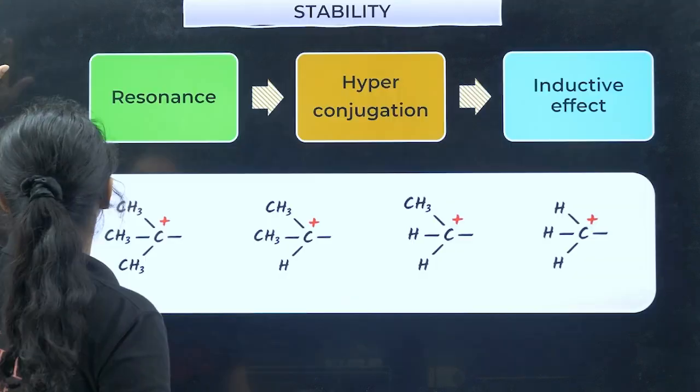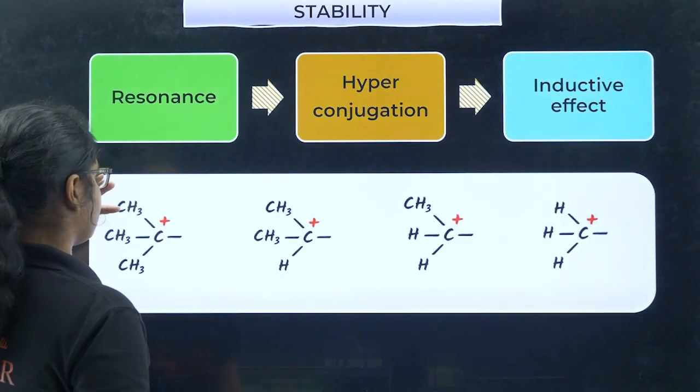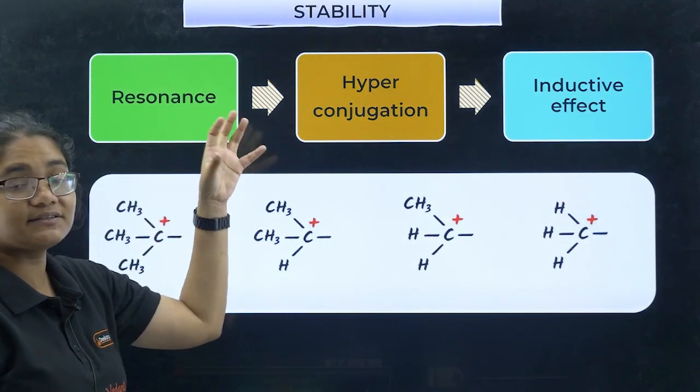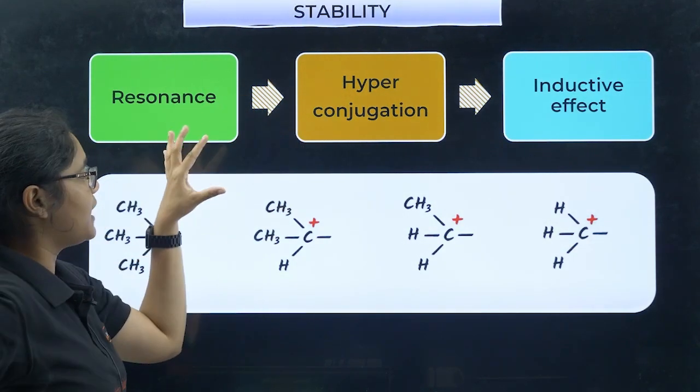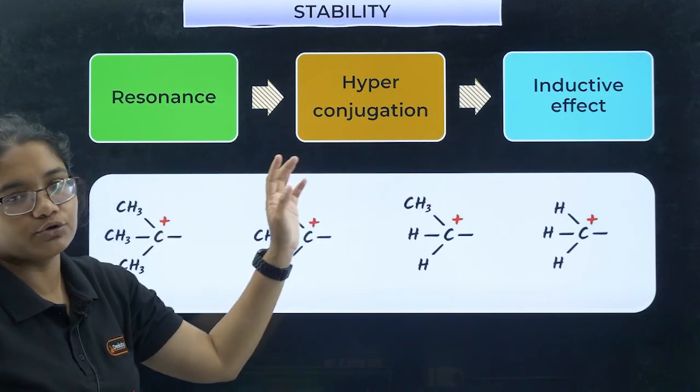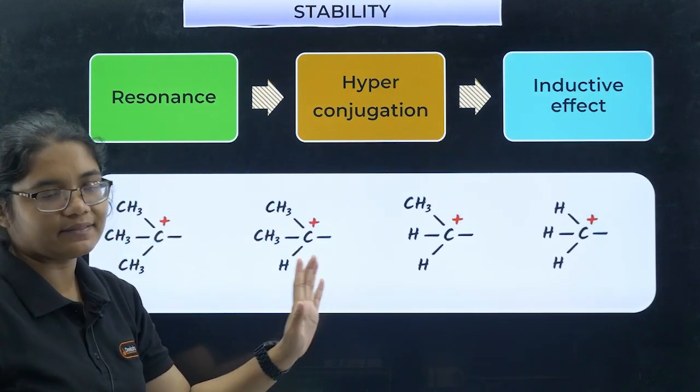Now let's talk about the stability. The stability is affected by three factors. The first one is resonance. If there is a resonance stabilized carbocation, it will be highly stable, then hyperconjugation, then inductive effect. This is the order you should follow. We will do examples and that will be clear.